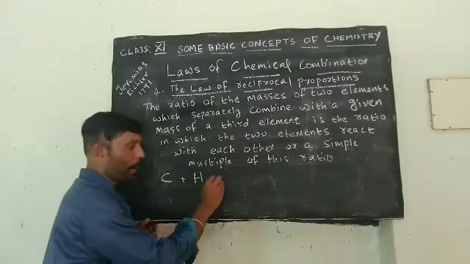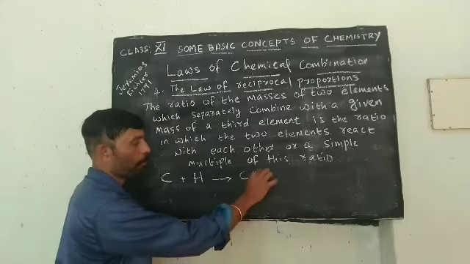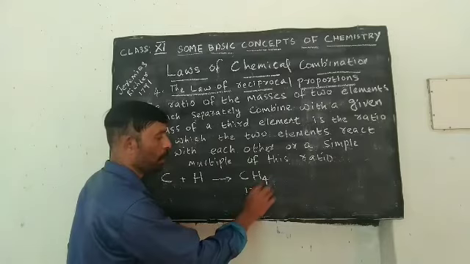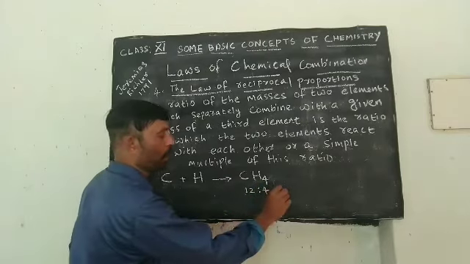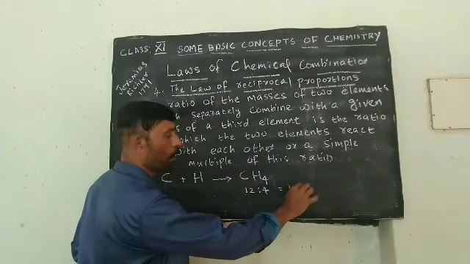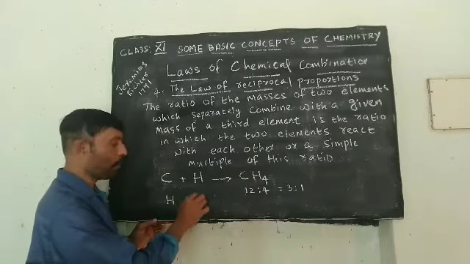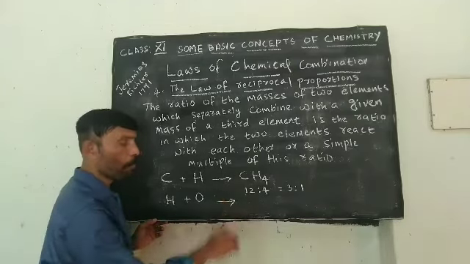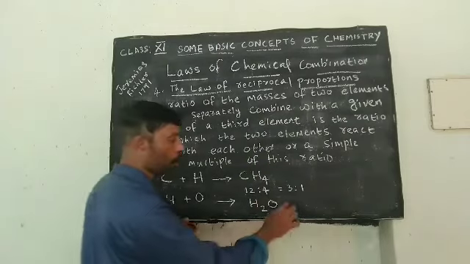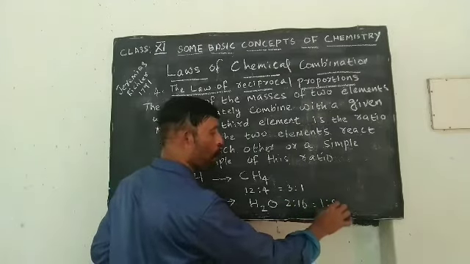Carbon and hydrogen combine together to form methane. The ratio is 12:4. Simplifying, we will get 3:1. Then hydrogen combining with oxygen to form water. The ratio is 2:16. Simplifying, we will get 1:8.